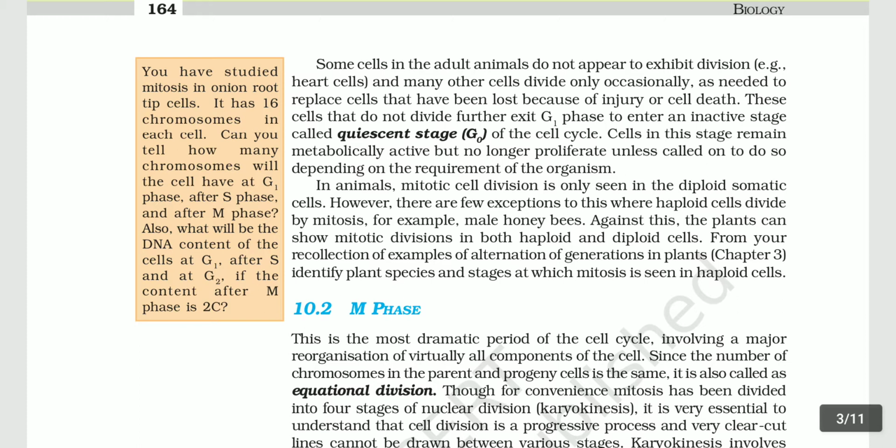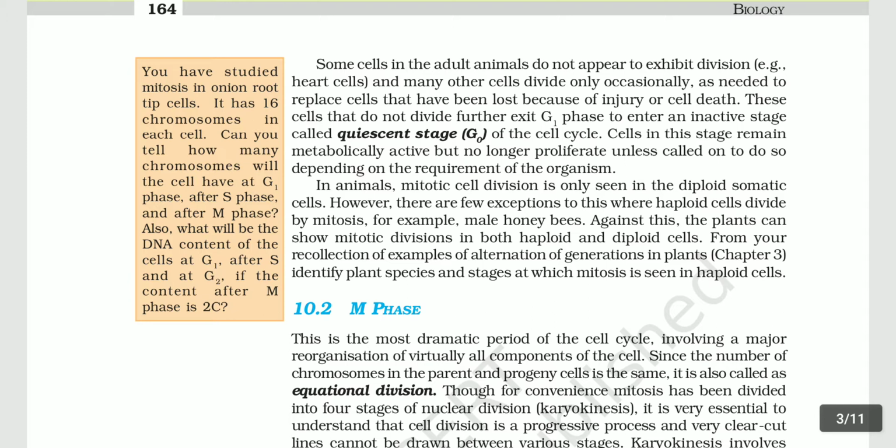Depending on the requirement of the organism, in animals, mitotic cell division is only seen in the diploid somatic cells. However, there are a few exceptions to this where haploid cells divide by mitosis, for example, male honeybees. Against this, the plants can show mitotic division in both haploid and diploid cells.